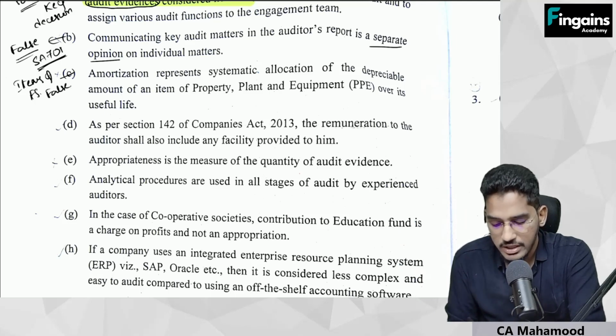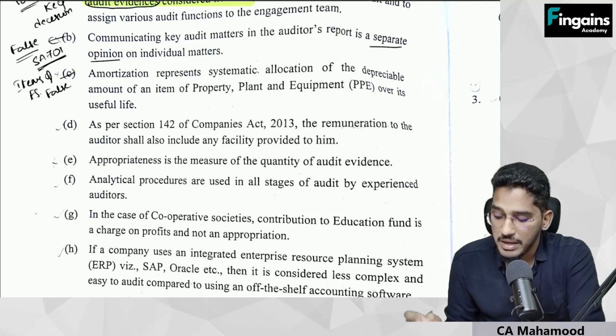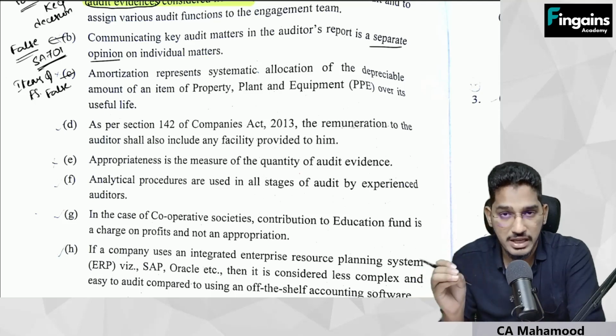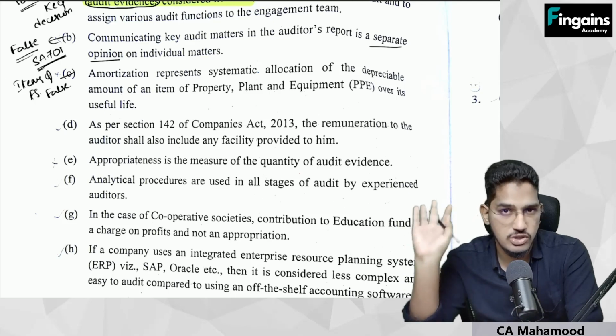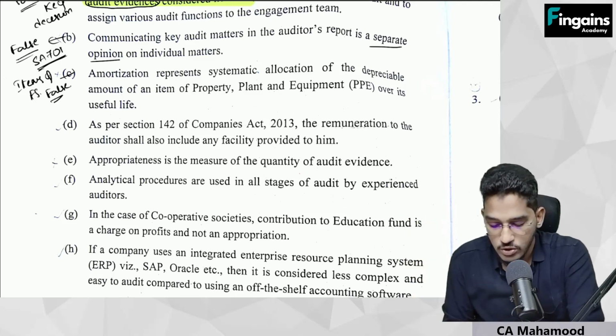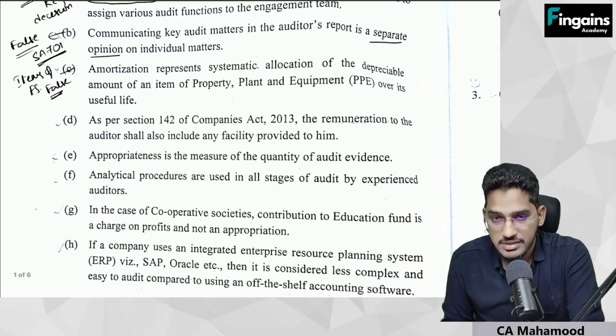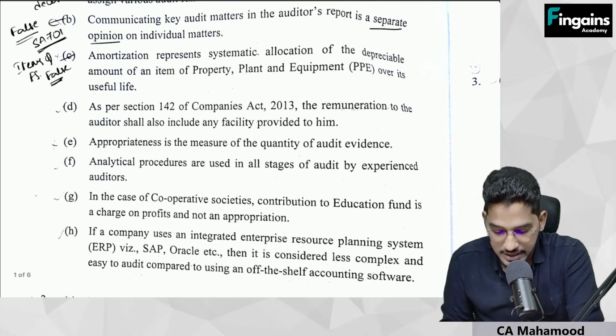Very common sense oriented question. Depreciation represents systematic allocation of an item of PPE, whereas amortization represents systematic allocation of intangible assets over its useful life. So this statement is also false. From which chapter has this question been tested? Items of financial statements. Next one.